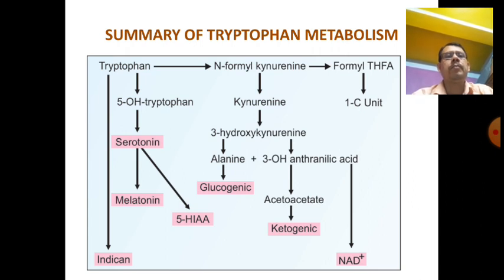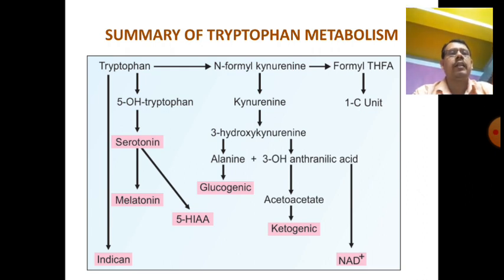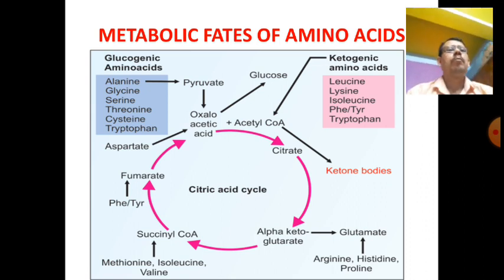Summary of tryptophan metabolism. Tryptophan can produce serotonin, melatonin, and indican. Indican and 5-HIAA, 5-hydroxyindole acetic acid, are excreted, and serotonin is the most important compound for regulation. Melatonin is also the same. Another pathway is N-formyl kynurenine, the kynurenine, which is converted to glucogenic alanine, ketogenic acetoacetyl CoA, and NAD. There are three components: glucogenic, ketogenic, and NAD. And formyl tetrahydrofolate, a one-carbon unit, is also produced after tryptophan metabolism.